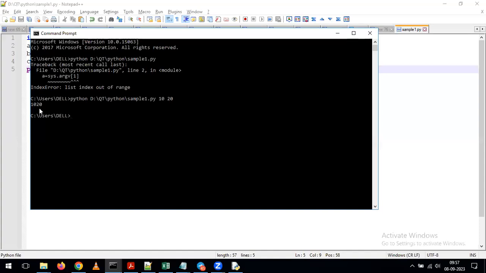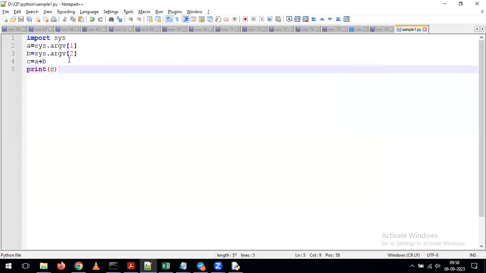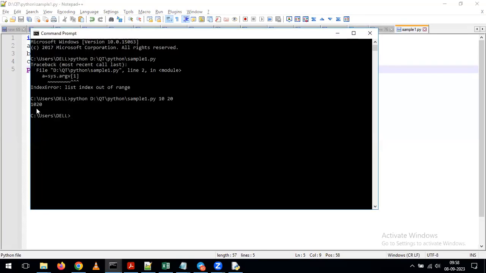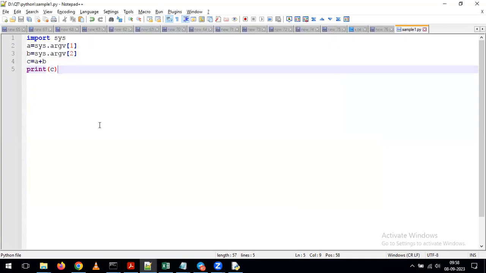Any idea why we are getting the output like this? What's the mistake? Whenever we are giving arguments here, it is considering all these arguments as string values. Because of applying the plus operator, it is performing concatenation. Now you try to give the answer. Instead of getting output as 10, 20, I want to get output as 30. What change do we need to perform on this program?